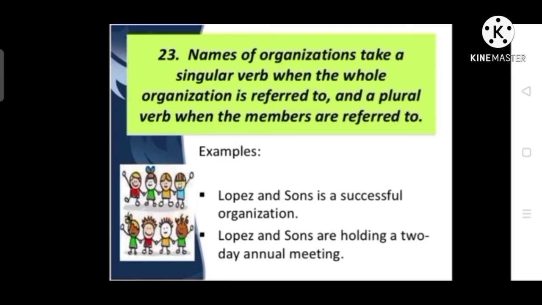According to number 23, names of organization take a singular verb when the whole organization is referred to, and a plural verb when the members are referred to. For suppose in these examples, you will also notice that if two singular subjects are connected by and, here we have agreed with them a singular verb because here they reflect a singular idea. So in that sense we will agree with them singular or plural verb according to the nature of the sentence.